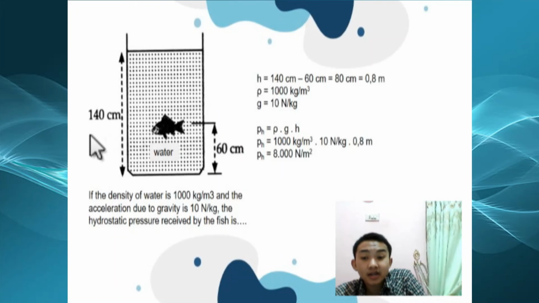The answer is 8000 newton per meter square.